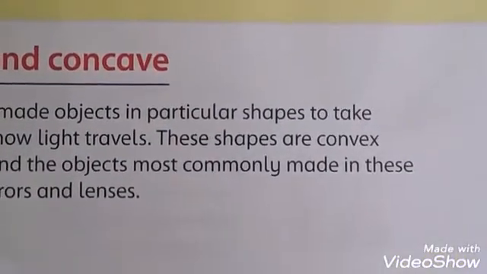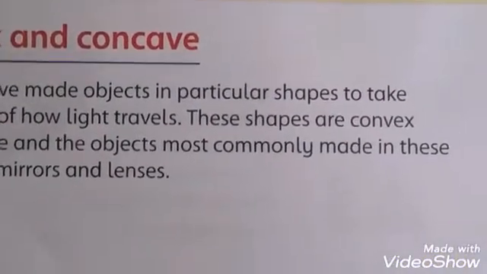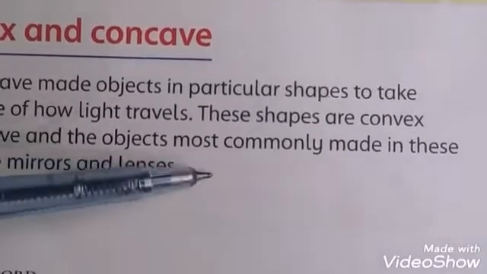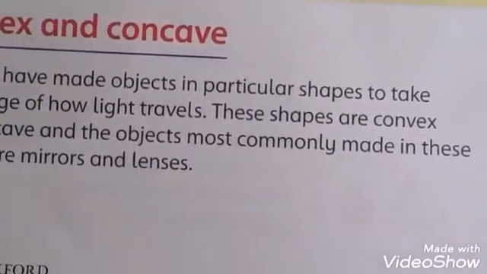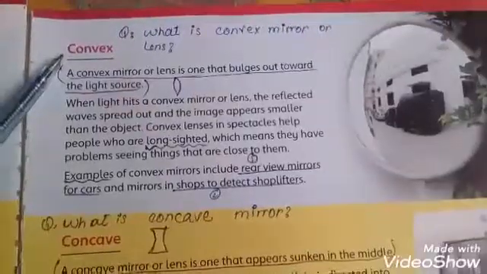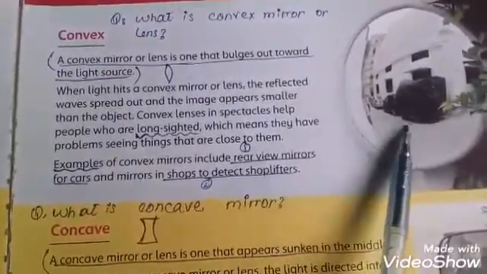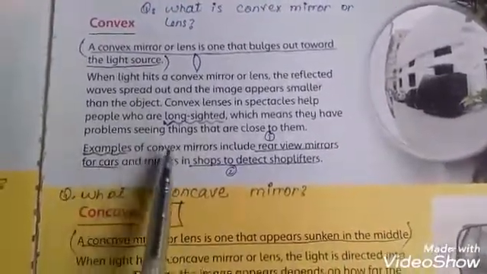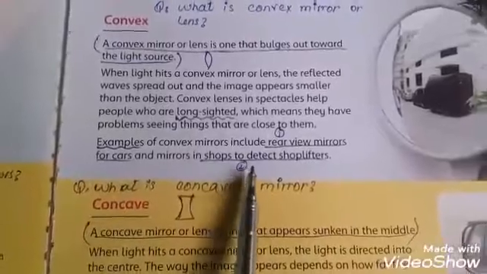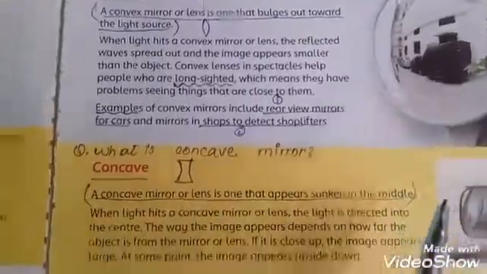Students, convex and concave, these are the shapes of the objects through which light can pass, and they have different shapes. Convex. What is a convex mirror or lens? Students, a convex mirror or lens is one that bulges from the middle. It is used in spectacles for long-sighted people, which means they have problems seeing things that are close to them. Examples: rear view mirror and stop to detect shoplifters.